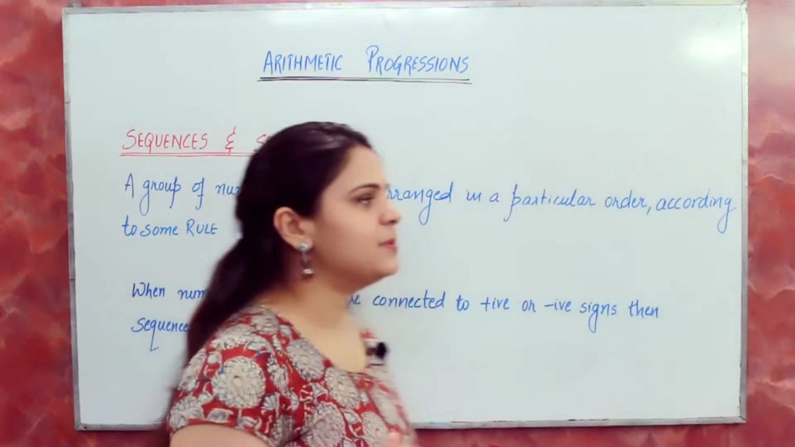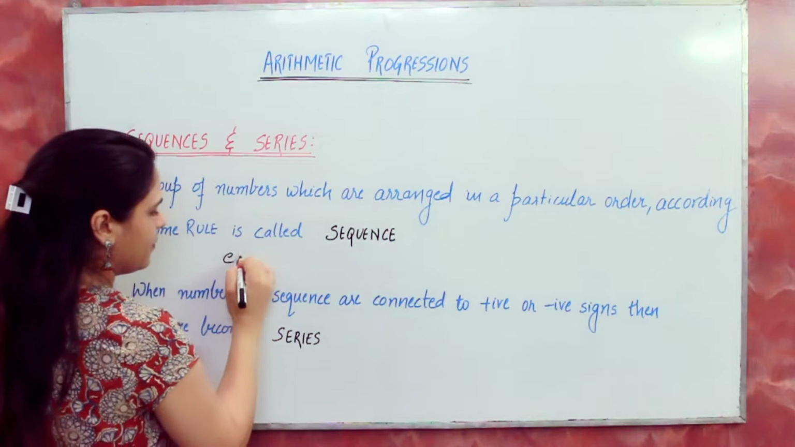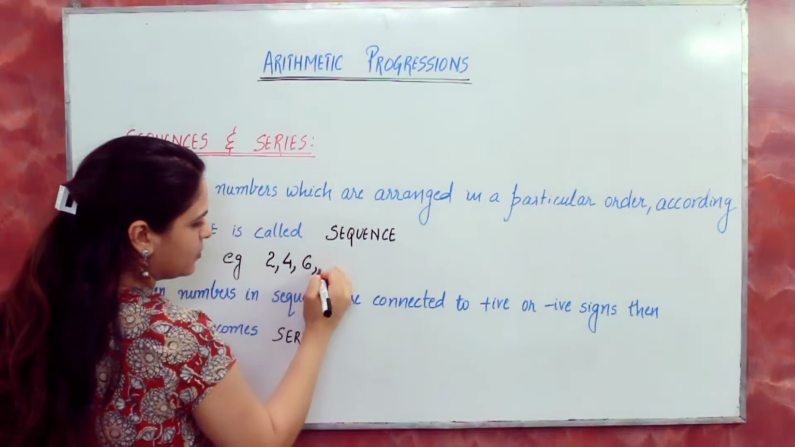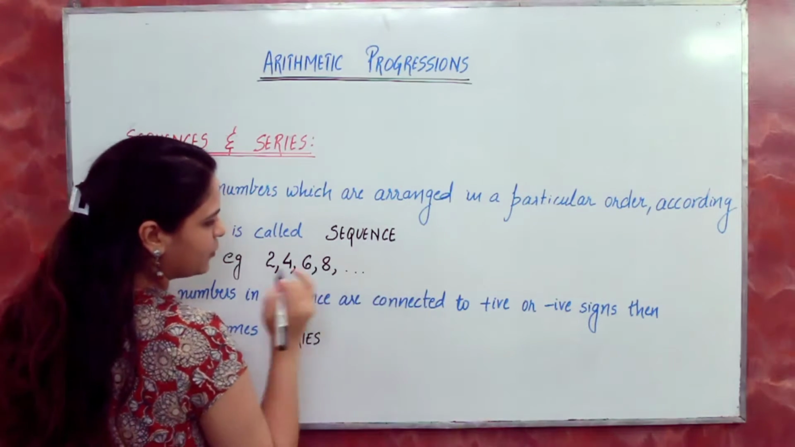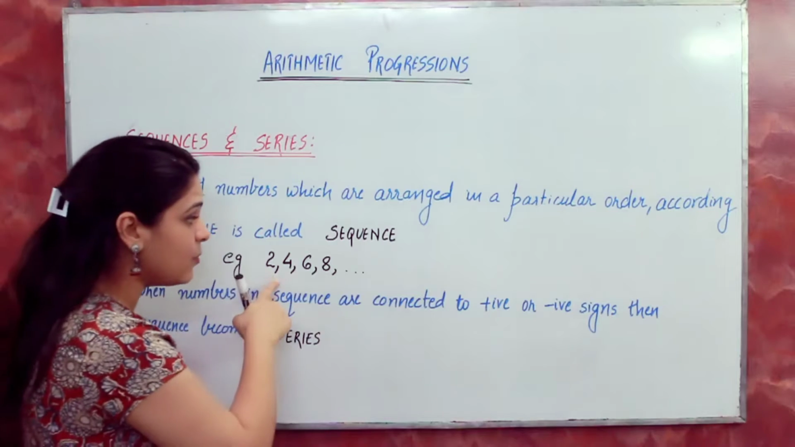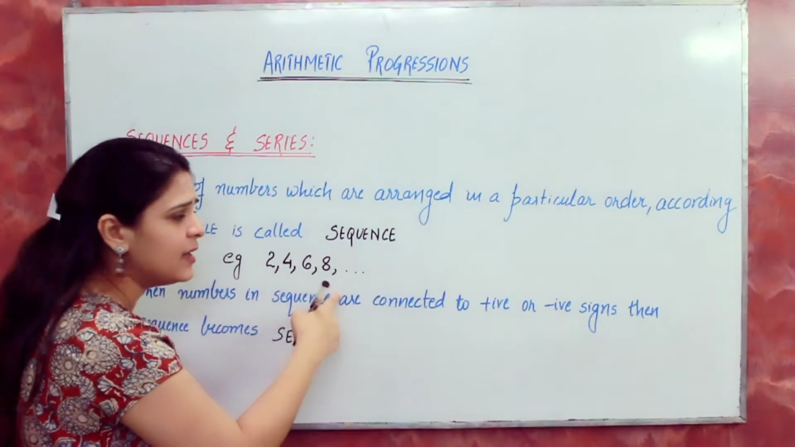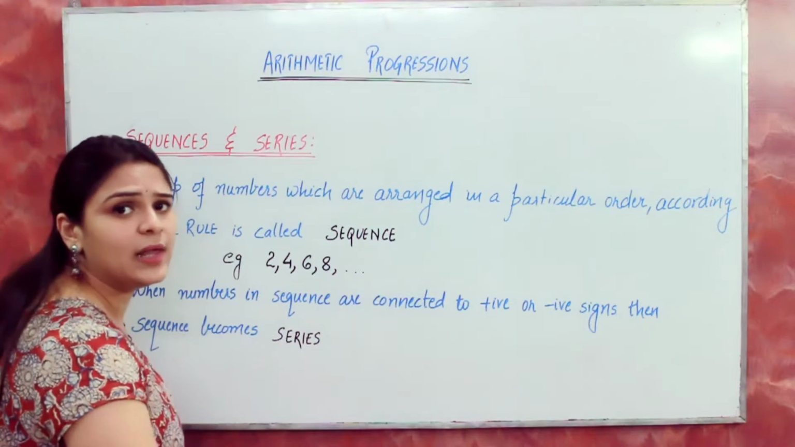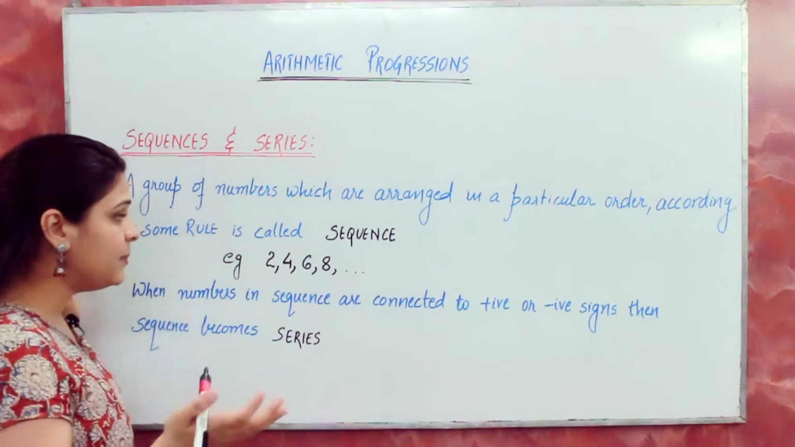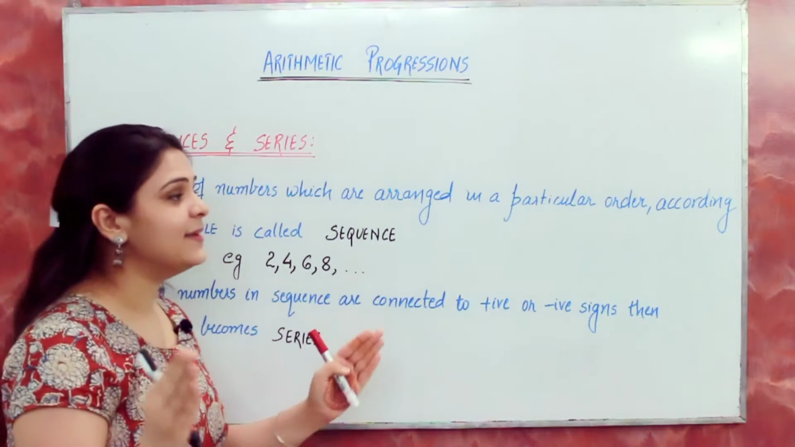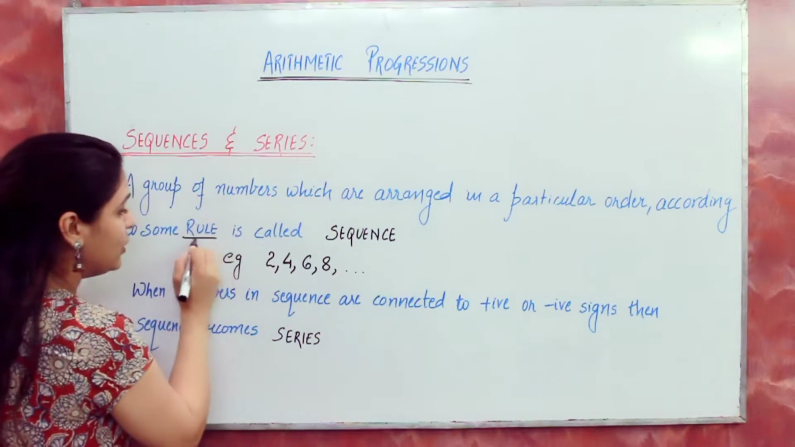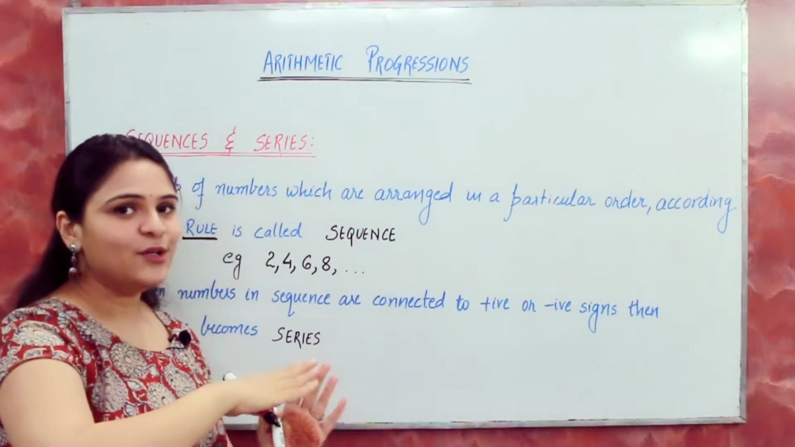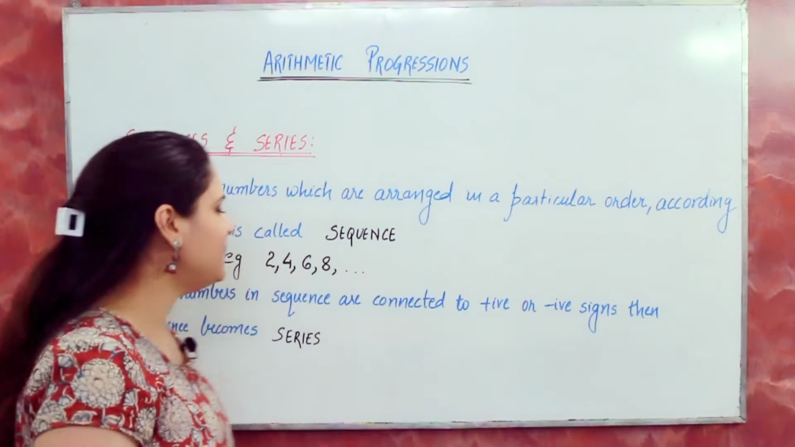Now let's take an example. 2, 4, 6, 8 and so on. Can you guess the next term of this sequence? It's very easy. You can easily guess the next term will be 10, and after that 12, after that 14. The reason is that it is following a pattern, or it has some rule, and the rule is every time you have to add 2 to the number so that you will get another term, right?